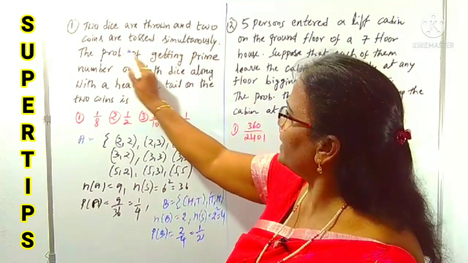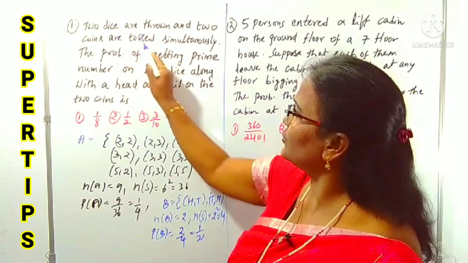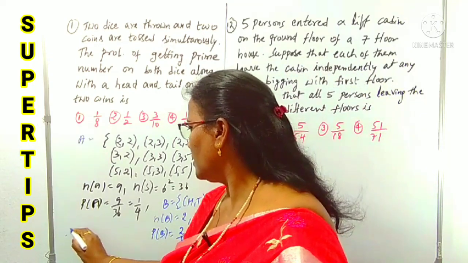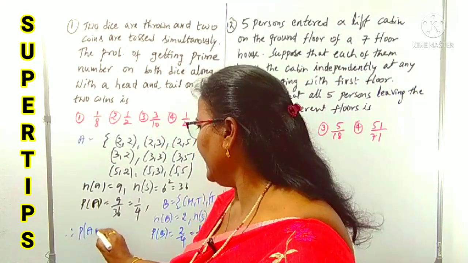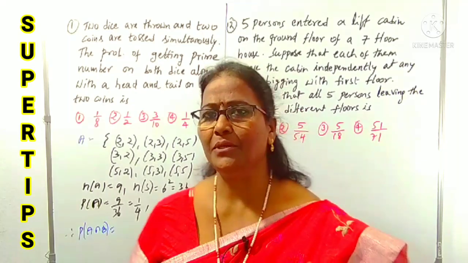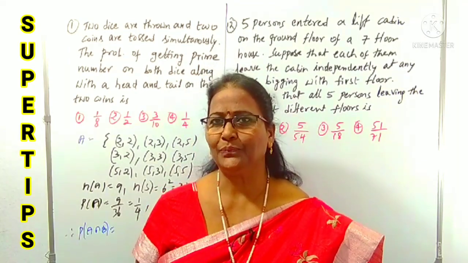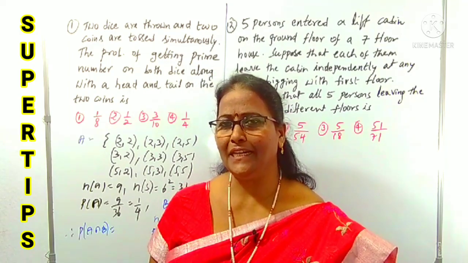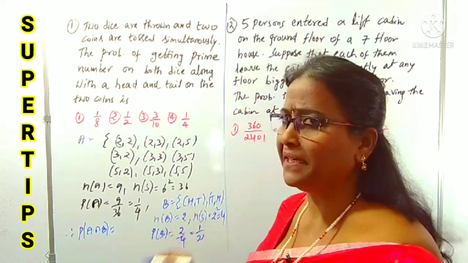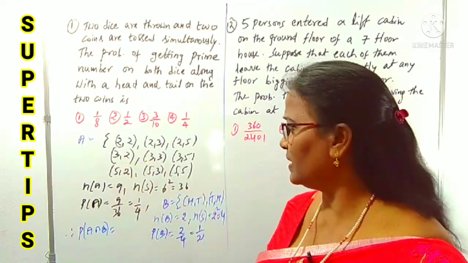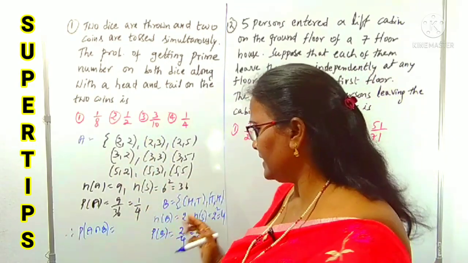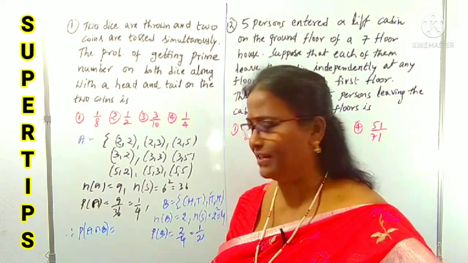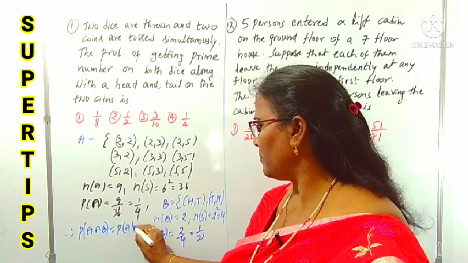Okay, now we want what? Dice and coins are tossed simultaneously, means we have to finally find the probability of A intersection B. Means what? Probability of getting prime numbers on both dice, and second, head and tail on the coins. These are independent. No common part here. These are the numbers, these are the H and T. That's why P of A and B are independent events. That is P of A into P of B we can write.